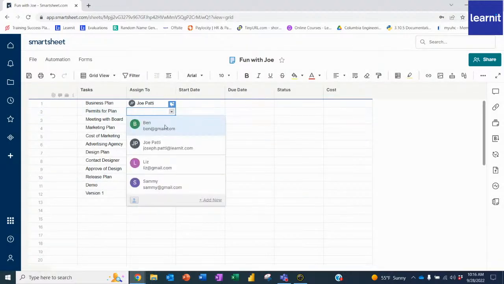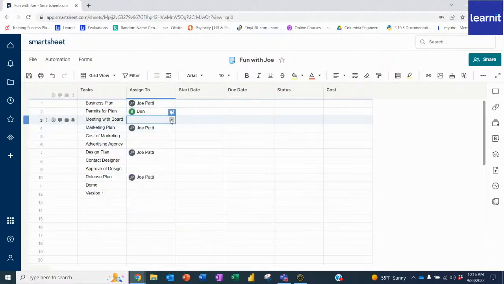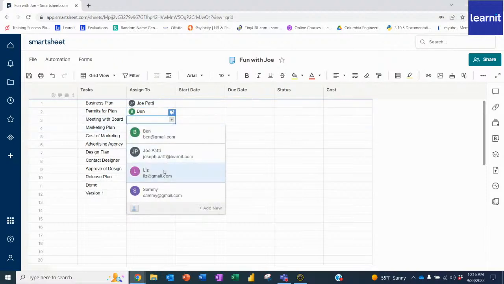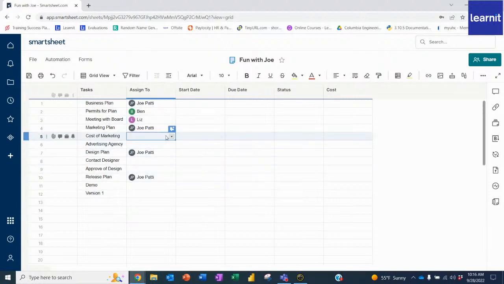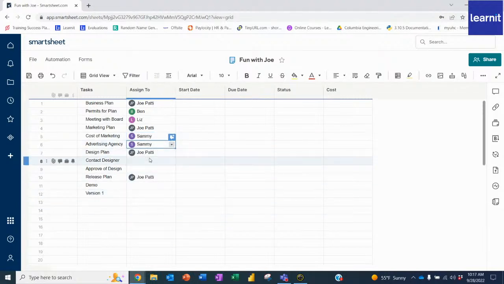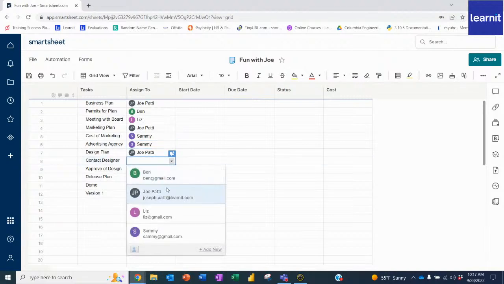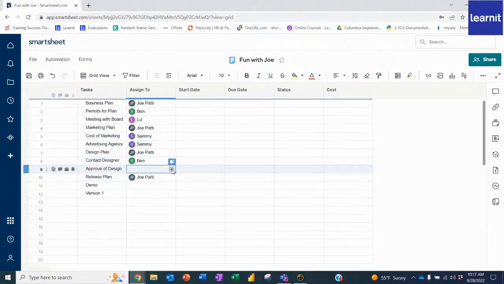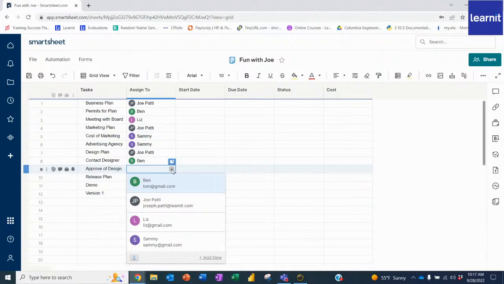Now for the rest of these, maybe Ben's going to work on the permits. Maybe Liz will work on meeting with the board. I then have the cost of marketing, which is going to be Sammy, and Sammy's going to work with the advertising agency for that. The contact designer, I said, Ben, can you do that for me? And then approve of design is going to be me.